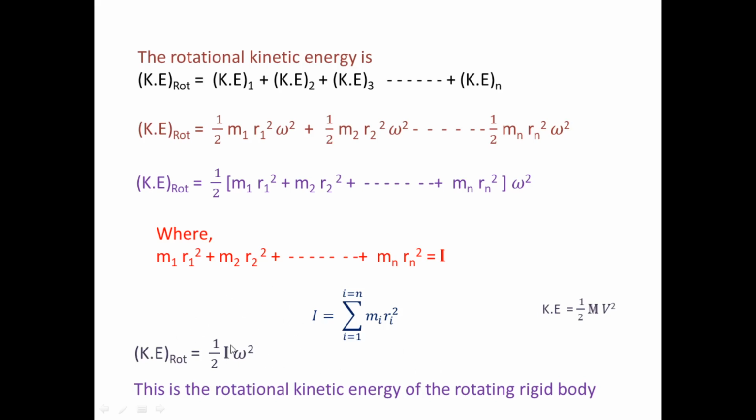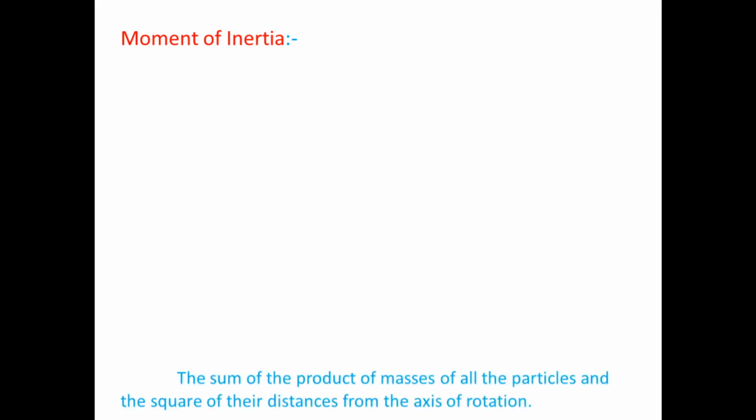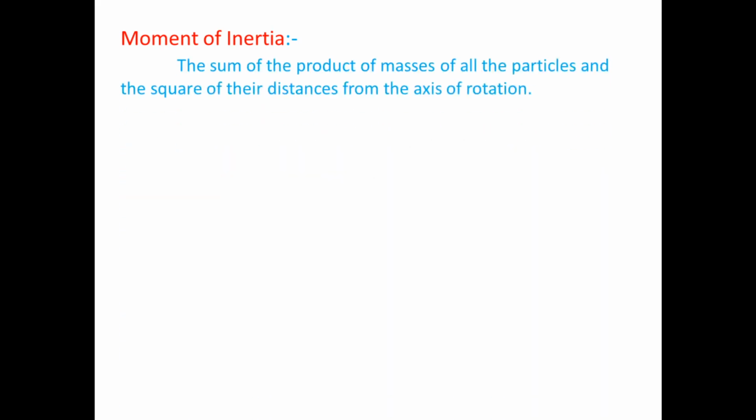According to this expression we get the knowledge of moment of inertia, so let's discuss moment of inertia. What is meant by moment of inertia and what is its definition? Moment of inertia is the sum of the product of masses of all the particles and the square of their distances from the axis of rotation.